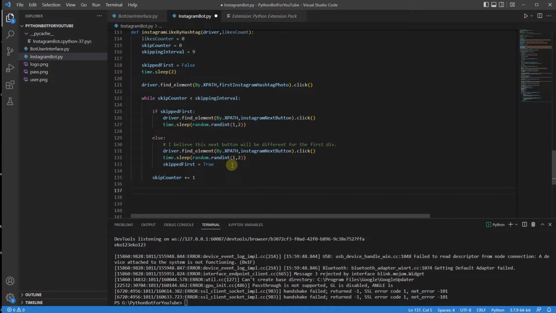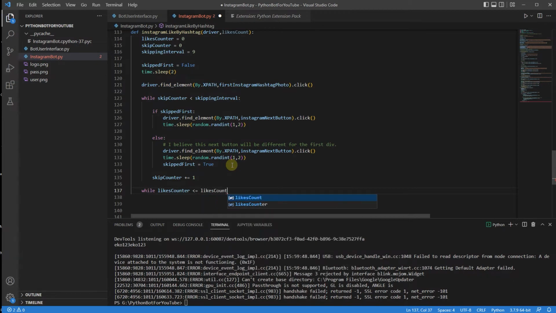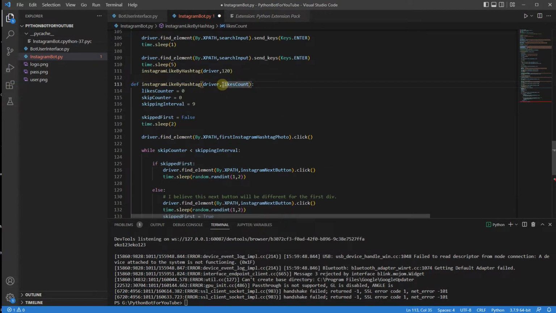Since now we haven't liked any photo, we have just skipped the top posts, I want to go to the most recent ones and like them 120 times. In order for me to do that, I'm going to say while likes counter is less or equal than maximum likes count, and here I'm just going to say max likes count.